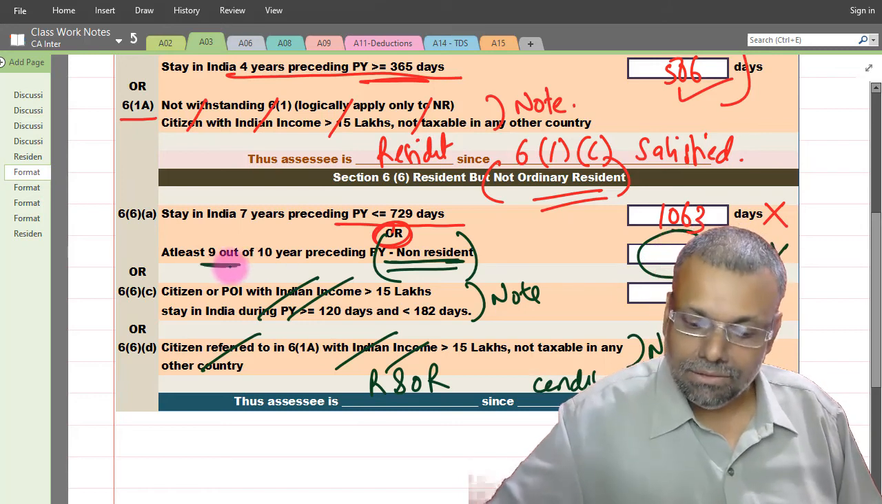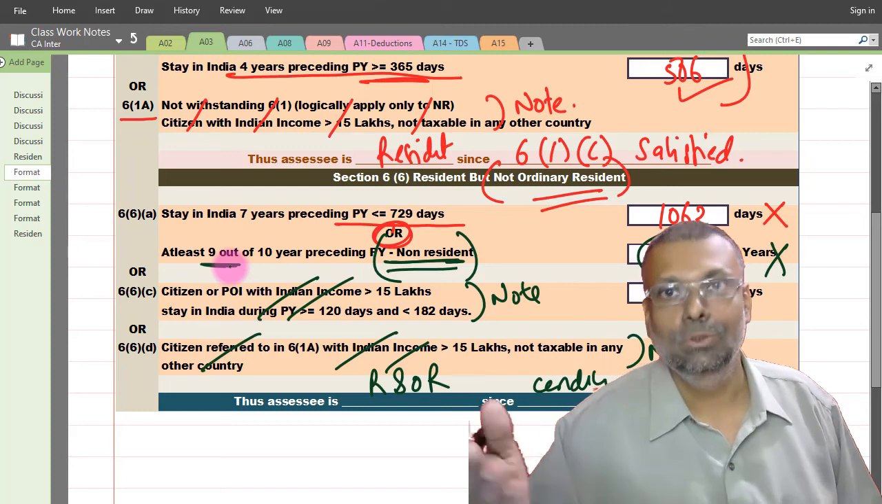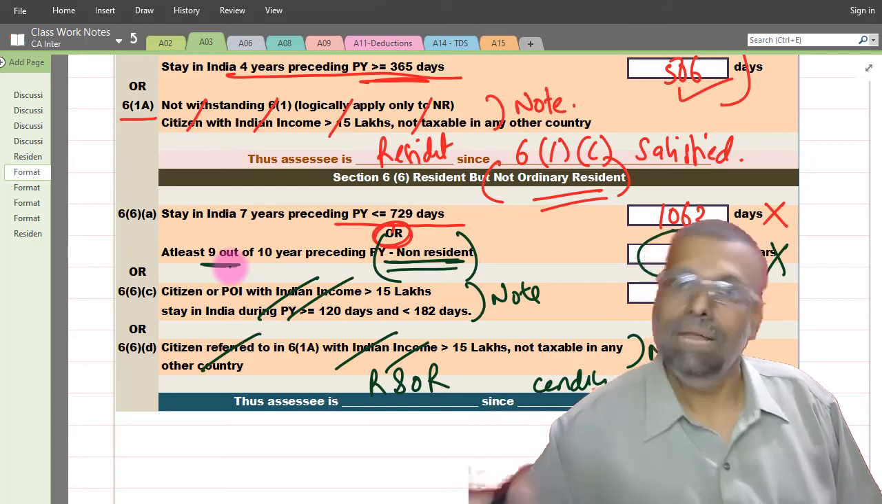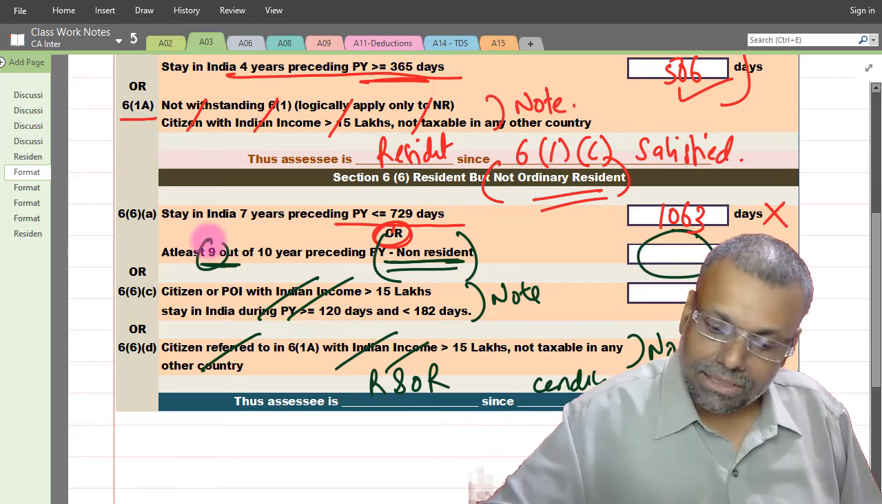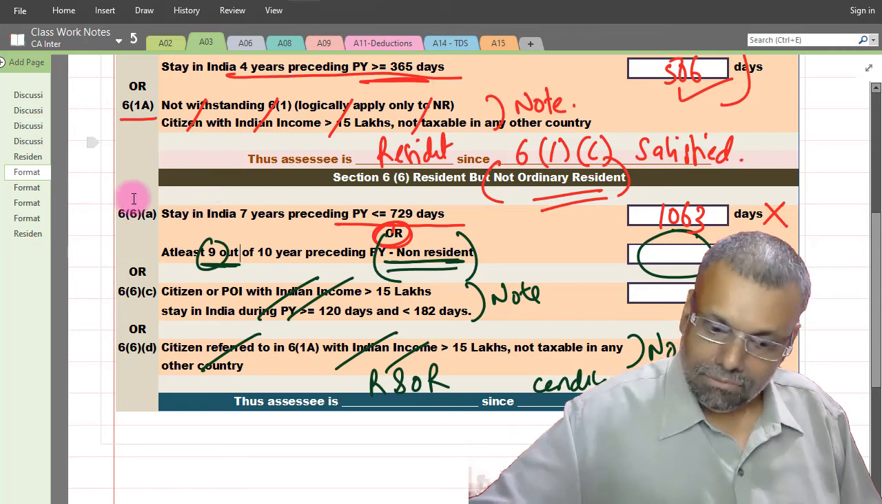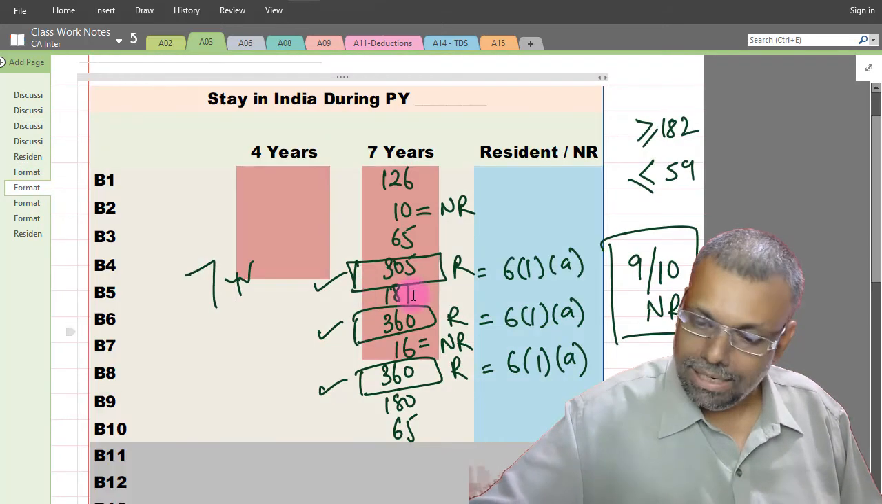At least 9 it should be. The number should be 9 or more. That means it should be either 9 or 10 if I want to satisfy the condition. But I've already understood that I cannot reach 9 years being non-resident in the given facts, in the given question. But I will still quickly go and decide.